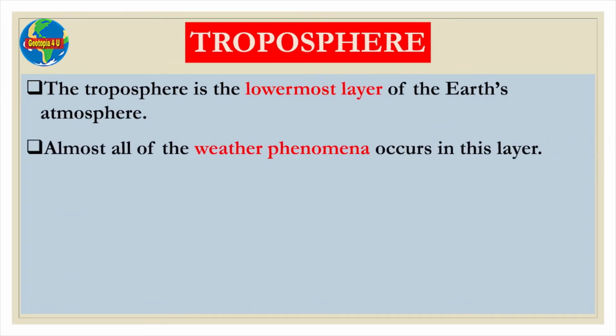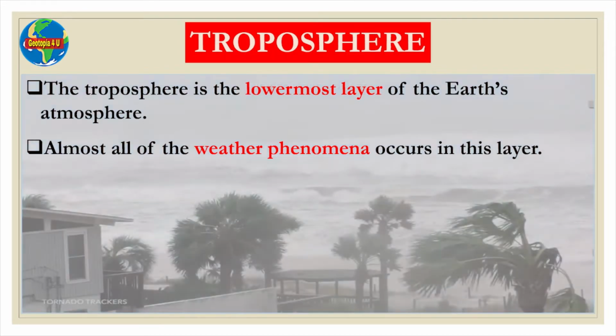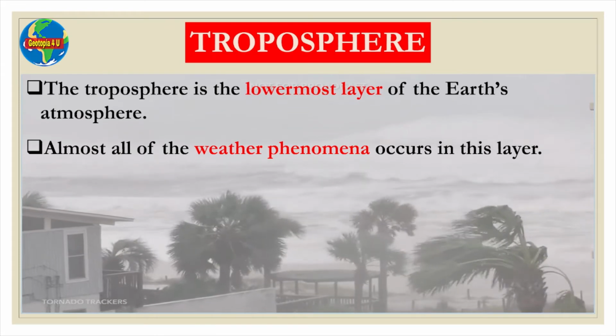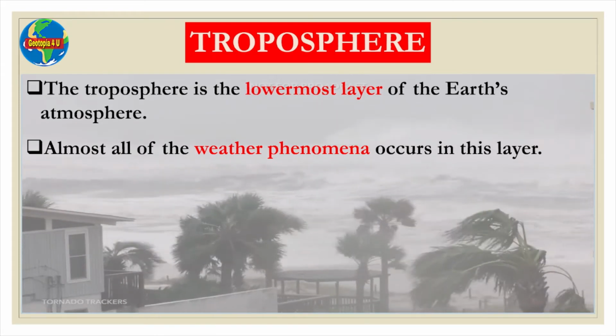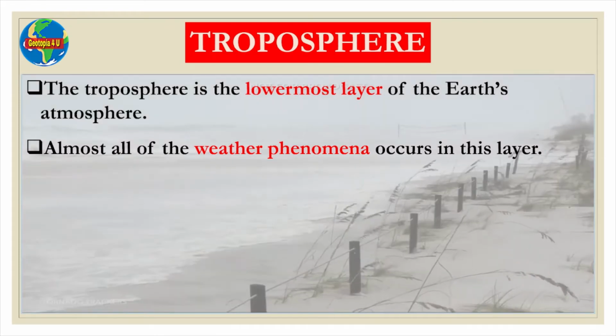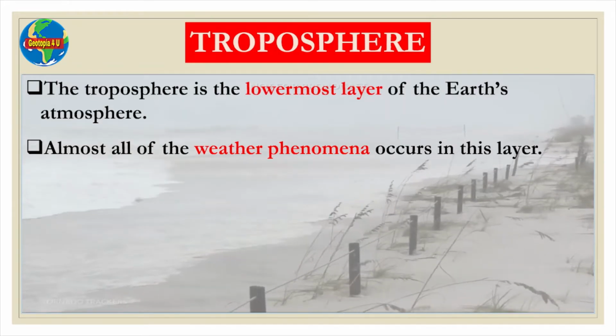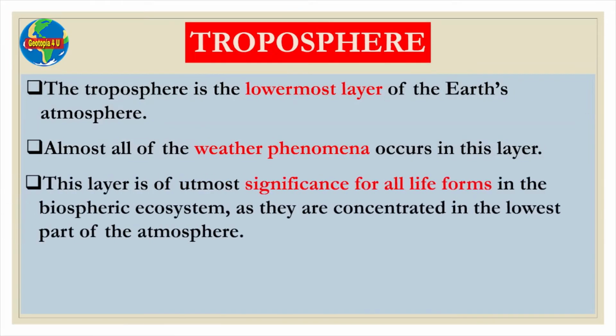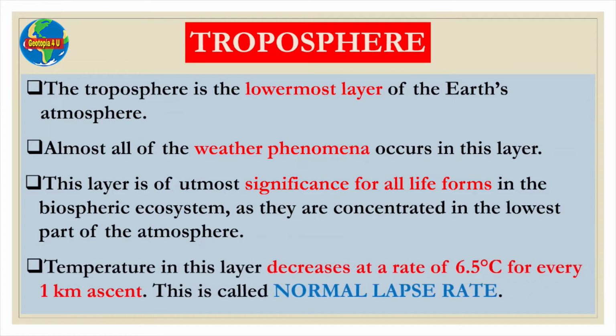Almost all of the weather phenomena occur in this layer. This layer is of utmost significance for all life forms in the biospheric ecosystem as they are concentrated in the lowermost part of the atmosphere.